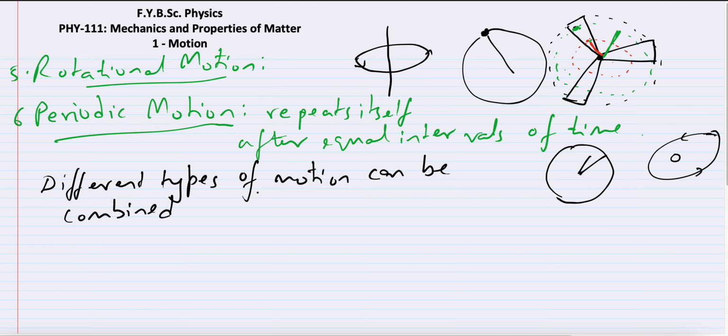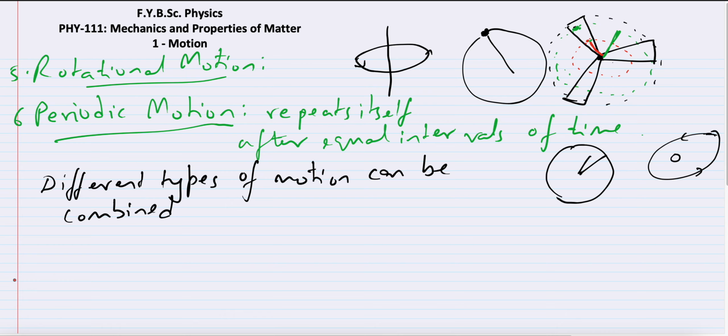What do we mean by that? One motion can be periodic and it can also be rotational. For example, see the earth rotating around its axis. It is periodic motion. It is also rotational motion. It is also translational motion. So one particular motion can fall under different categories. So it's not that motion only has to be rotational, only periodic, only circular. No, one motion can fall into different classifications. These classifications are just to help us understand better. Okay, so the hands of a clock, again this example, it is again rotational motion and periodic motion.